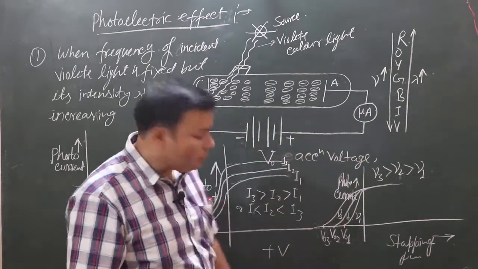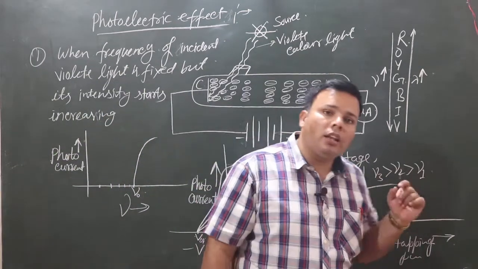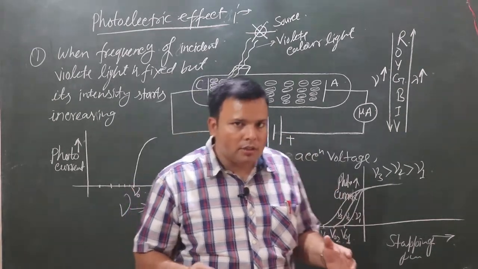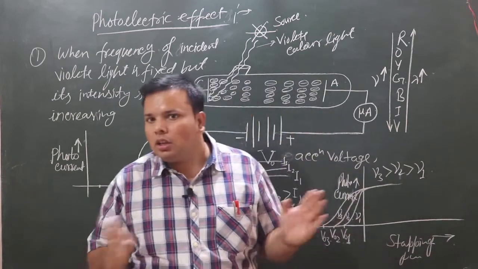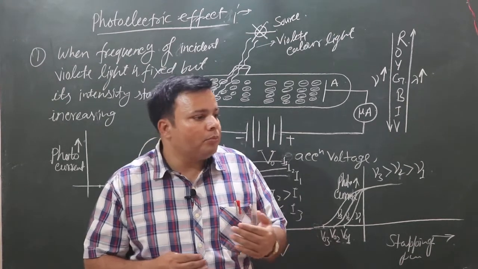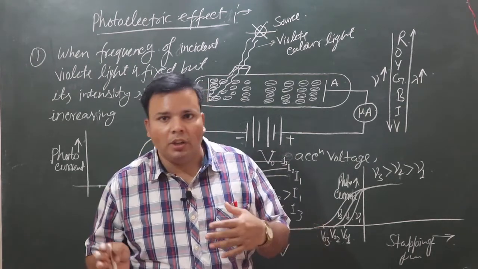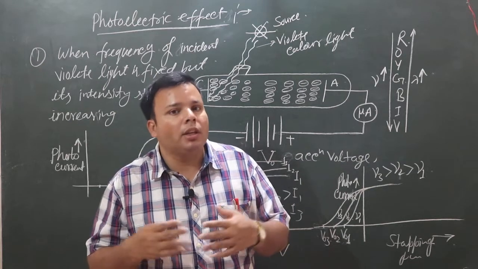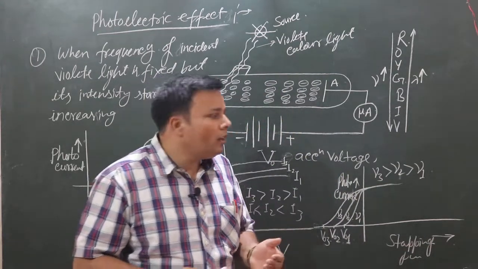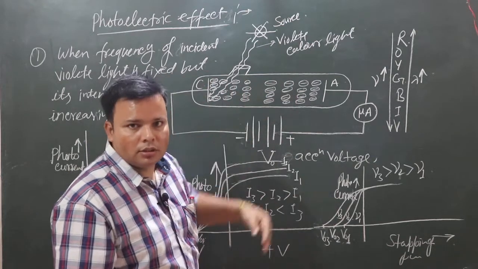Here we can see intensity will increase the number of photoelectrons, but frequency can increase the kinetic energy of electrons. There is a basic difference between intensity and frequency. If we increase the intensity, then we get the maximum number of photoelectrons emitted from the emitter plate, and when we increase the frequency of light, then we can increase the kinetic energy, the velocity of photoelectrons.